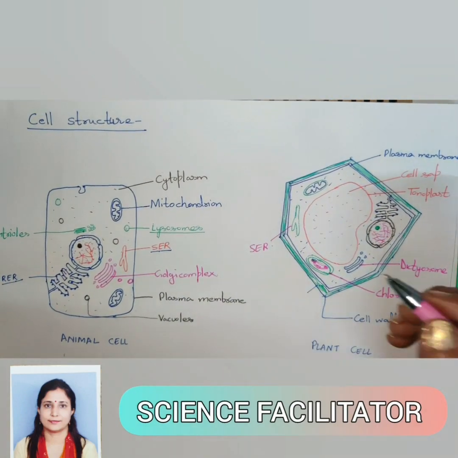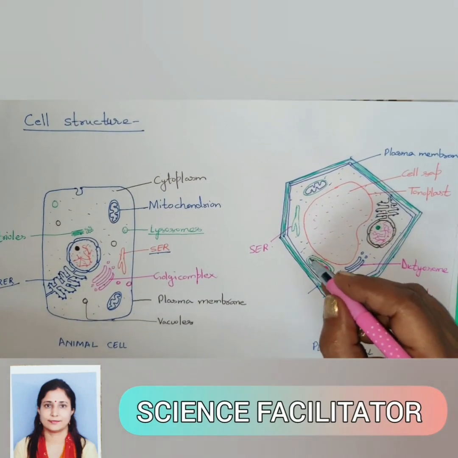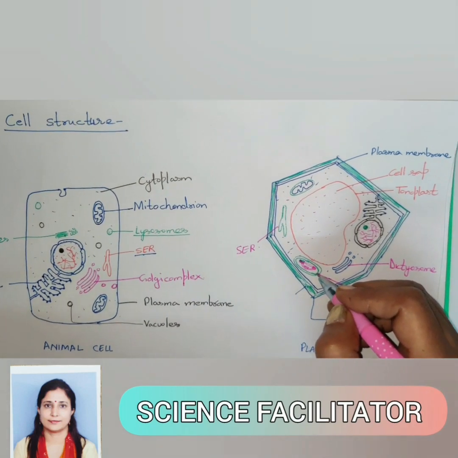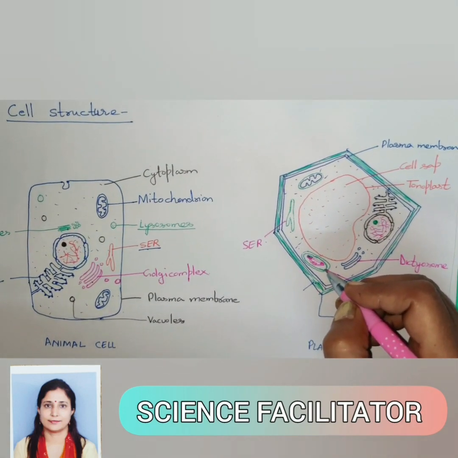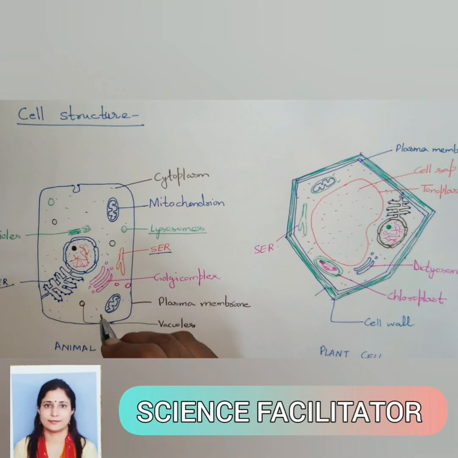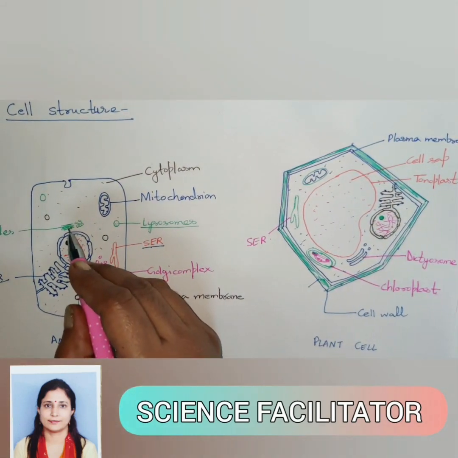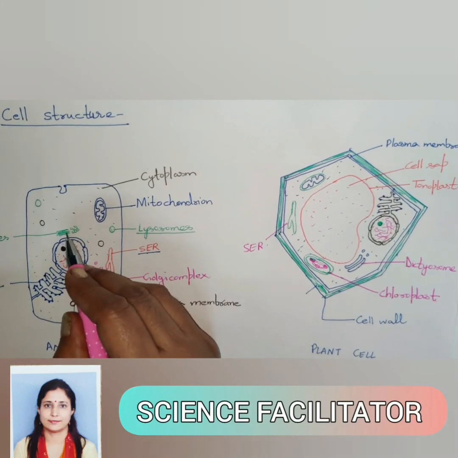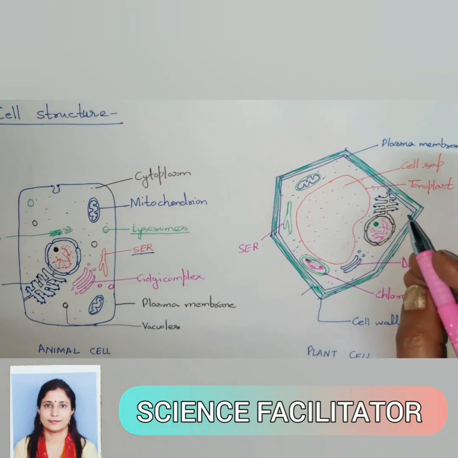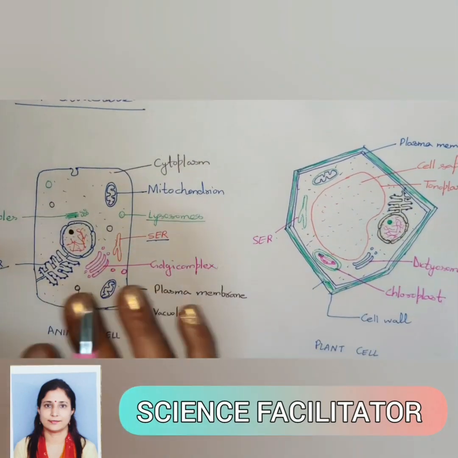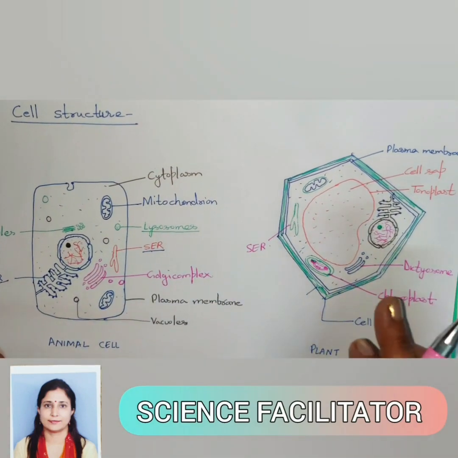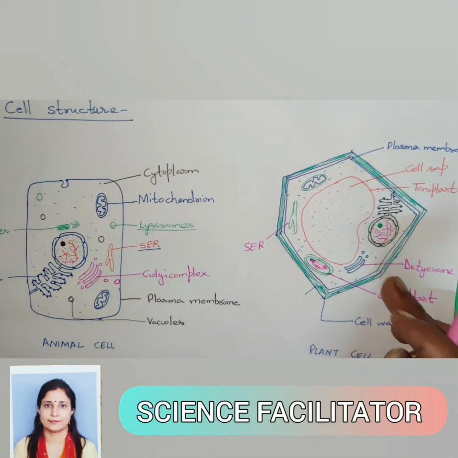In plant cell, a very important structure, the chloroplast, is present, which can harvest sunlight, but in animal cell there is no chloroplast. In animal cell, centrioles are present, which help in cell division; in plant cell it is absent. So these are some of the differences between animal cell and plant cell.